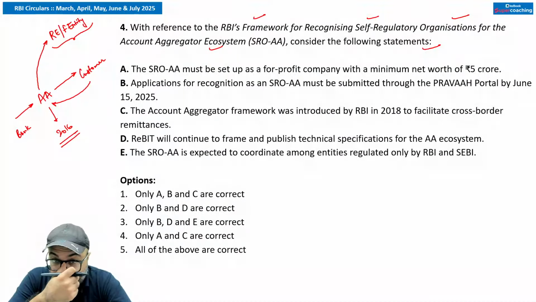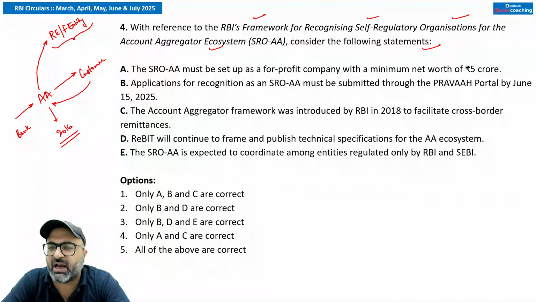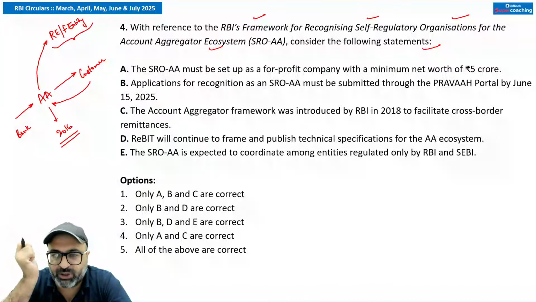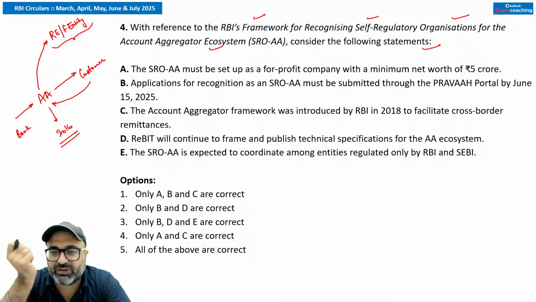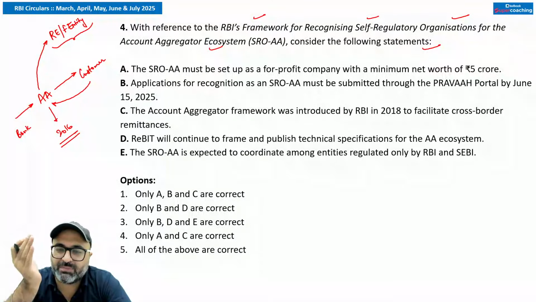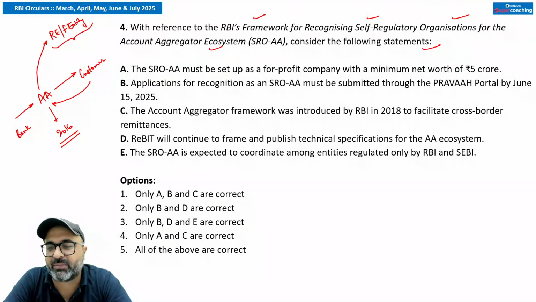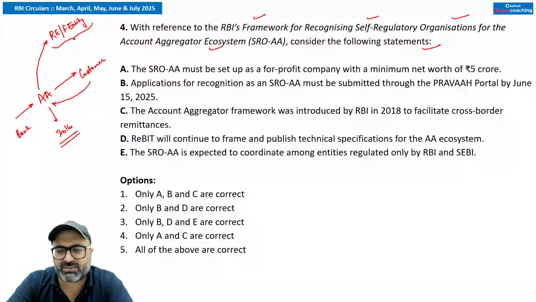So stakeholders operate under different regulators. I would say they operate under RBI, SEBI, IRDAI, PFRDA, even the Department of Revenue. So the core features of SRO: it must be a not-for-profit company registered under Companies Act 2013. Its minimum net worth should be 2 crores. Application deadline was 15 June 2025 via Pravaha model. Then reporting obligation: it must report regularly to RBI in order to ensure full regulatory adherence, and technical oversight will be given by RBIT, that is Reserve Bank Information Technology Private Limited, which is the wholly owned subsidiary of RBI.